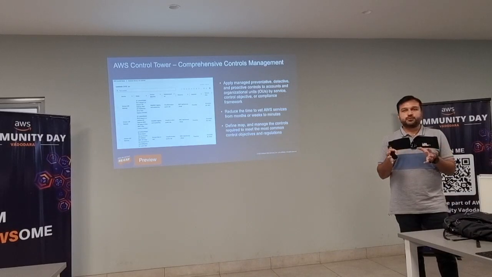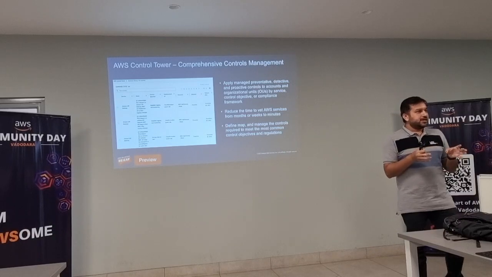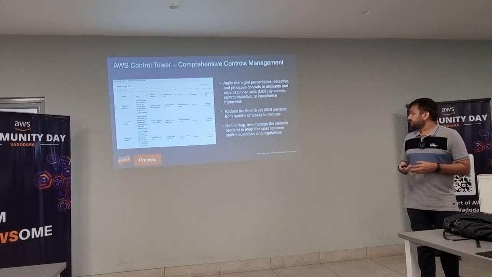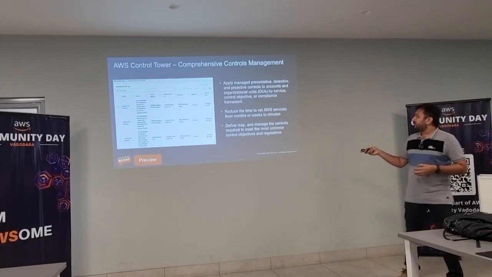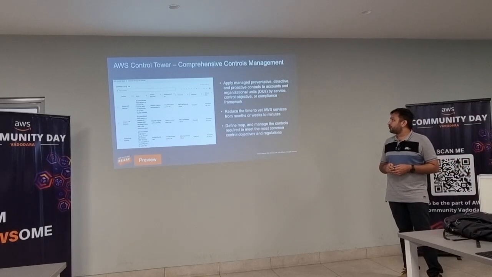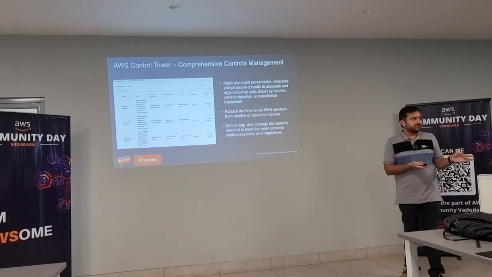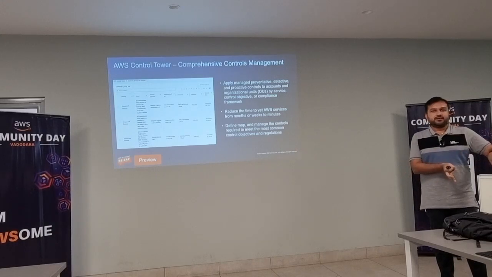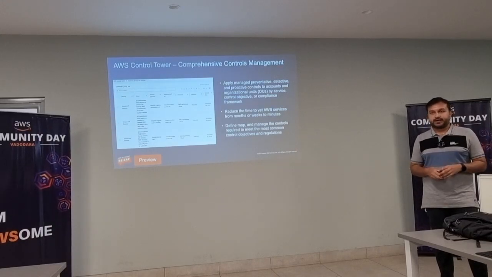So this account should be related to PCI compliance or some framework. We can predefine that before creating our new accounts, which reduces the wait time for AWS services from weeks to minutes. Before creating the accounts, we can have everything related to compliances available with us.